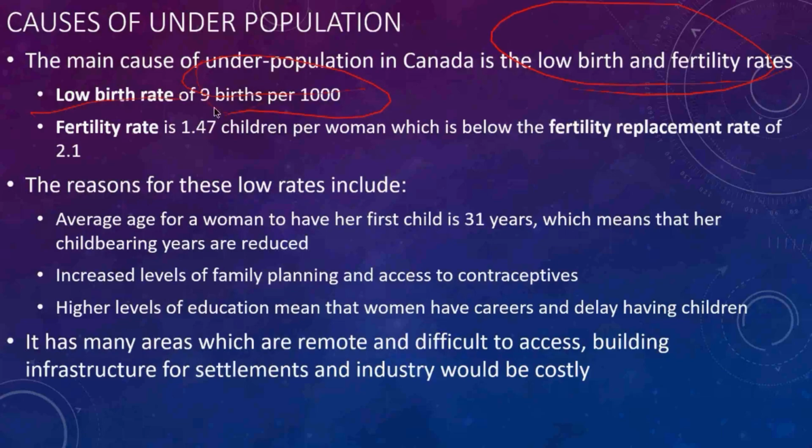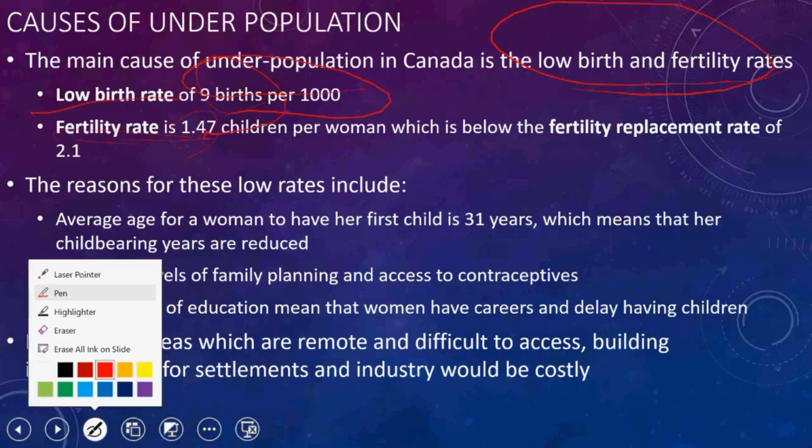But fertility rate is 1.47 children per woman, which is below the replacement rate of 2.1. So that causes underpopulation, as the replacement rate is 2.1, but in Canada it is 1.47. So that is a problem that they need to increase.